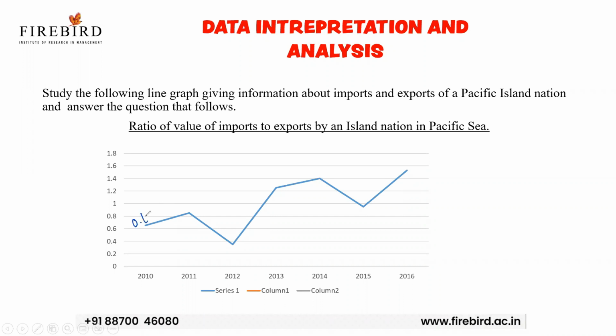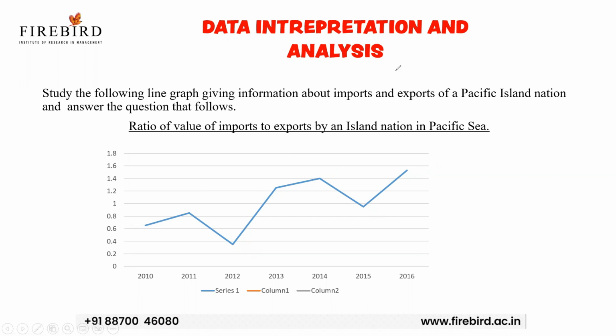The first point is 0.65 and next 0.85, in 2012 the point is 0.35, in 2013 it is 1.25, in 2014 it is 1.4, in 2015 it is 0.95, and in 2016 it is 1.53. Do you understand this? So 0.65, 0.85, 0.35, 1.25, 1.4. They have given the ratio of imports to exports. Okay, the values are given.